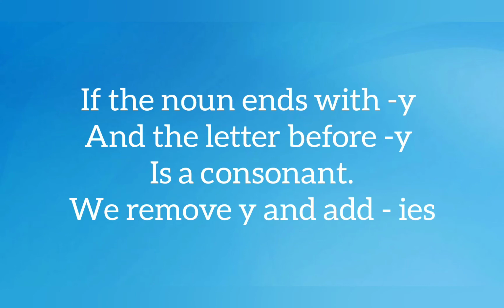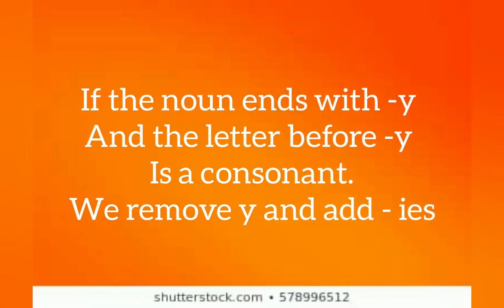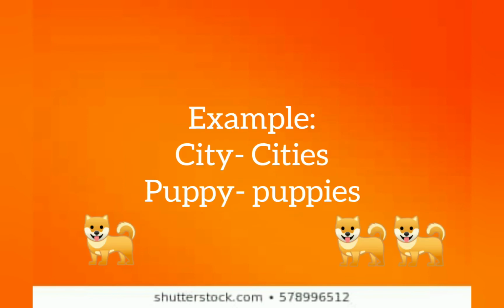Apart from the vowels A, E, I, O, U, whatever letters are there are consonants. So if the word ends with Y and before Y is a consonant, you have to remove Y and write IES. For example, city. T is a consonant, right? So you need to remove Y and write IES.